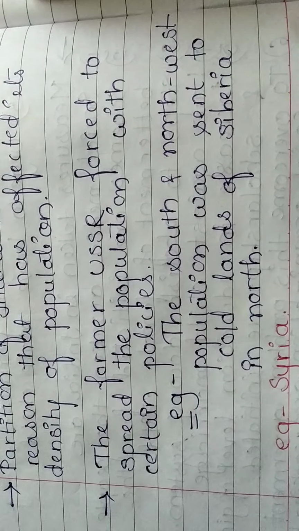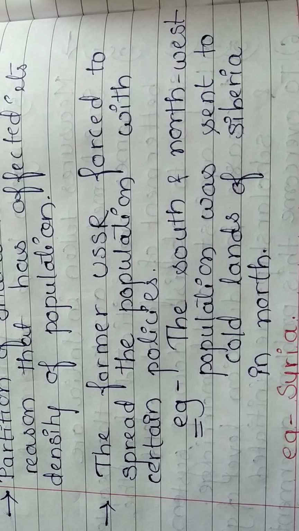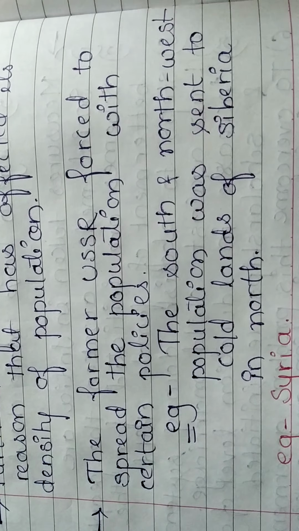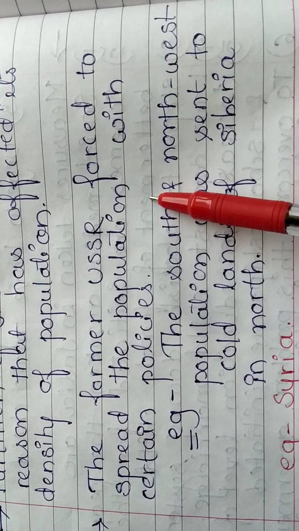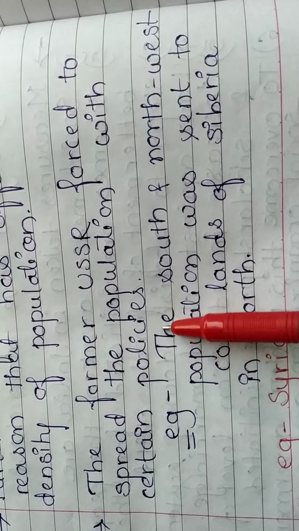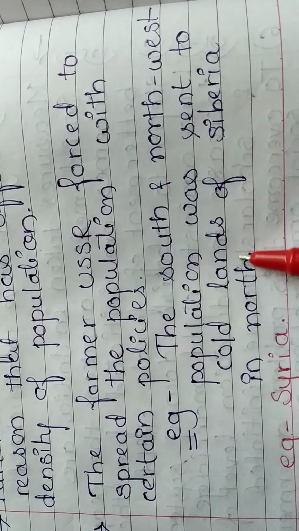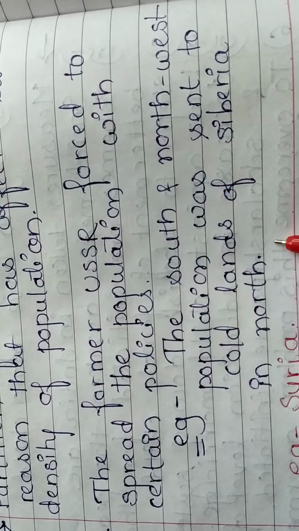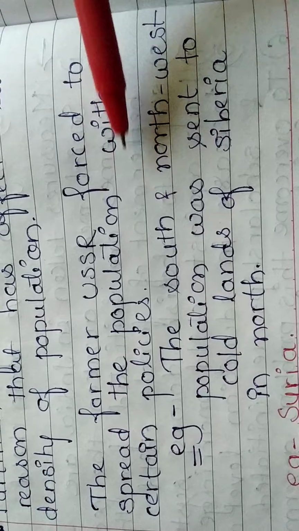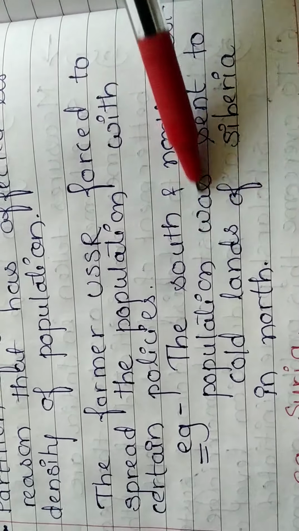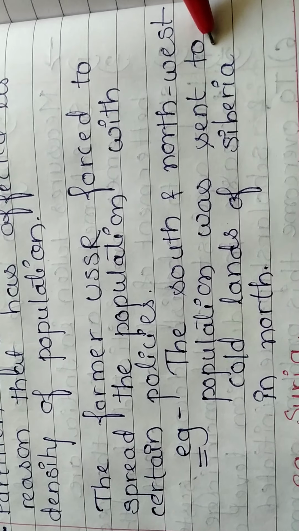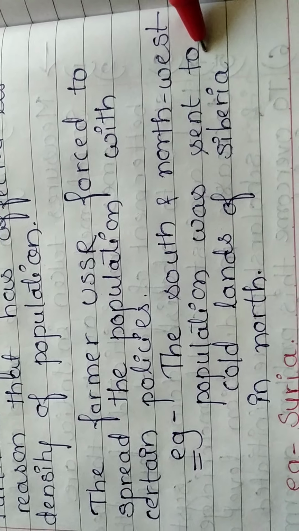The former USSR, that is the Soviet Union, forced its population to spread out with certain policies. For example, the northwest population was sent to the cold lands of Siberia in the north. So the USSR forcefully sent its population to the cold lands of Siberia. This is also a reason, a political factor, which affects the density of population.